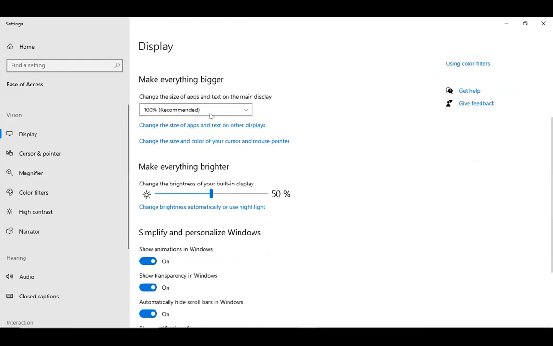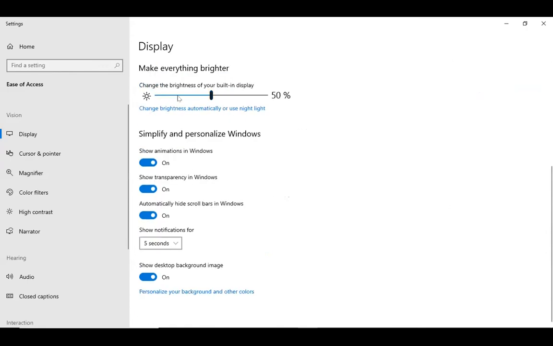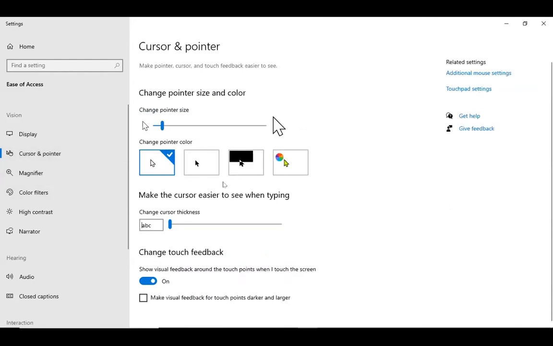Okay, so next you have an option to change the size of the apps, which changes the little icons on your home screen, which is great if those are too small for you. Next you'll see the brightness settings. You won't be able to see it here, but if you slide this back and forth, basically it's going to make the brightness of your screen brighter and darker. Down here you have this simplify and personalize windows. This basically just means you can change certain things about how you see what's on your screen, windows that pop up and stuff.